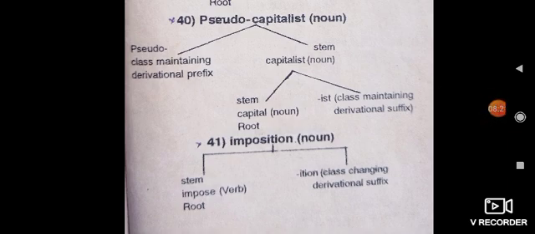Is it understood, my dear students? Then again, some examples are remaining also. In the next period we shall continue the remaining part of morphological analysis. You may clear your concept and practice again and again, taking various examples in your notebook. Is it clear?